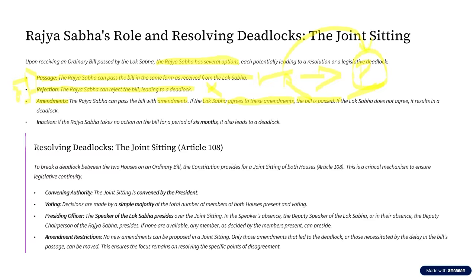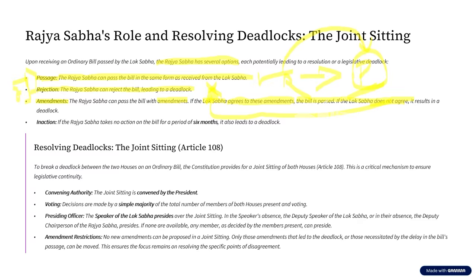Clear? Now let us assume the Lok Sabha does not agree to the amendments proposed by Rajya Sabha. Then the bill is not passed. If the bill is not passed, will it go to the president? No, it is not going to go to the president.